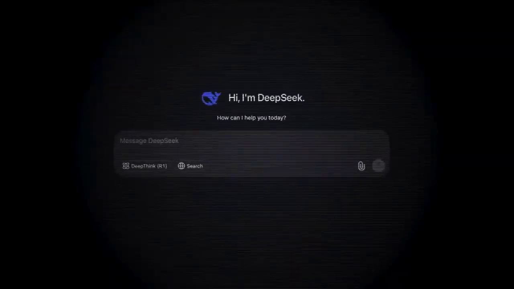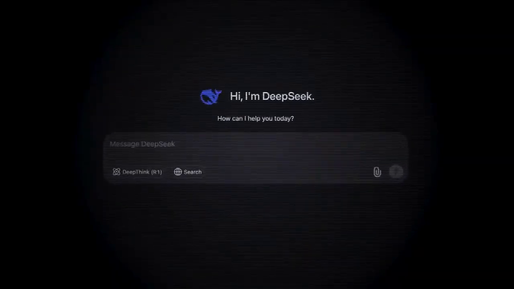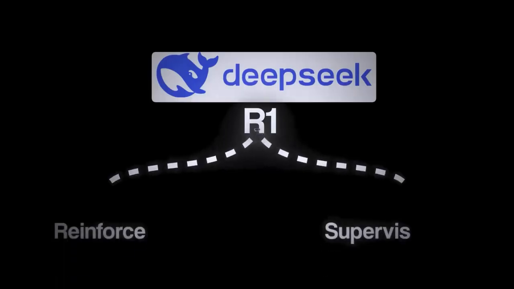Now, let's be honest, DeepSeek is not perfect. Here are a few things to keep in mind: data privacy considerations with Chinese servers, some creative writing limitations, and occasional censorship issues. We are witnessing a pivotal moment in AI history. DeepSeek isn't just another chatbot. It is showing us a glimpse of how AI can think and learn more like humans.